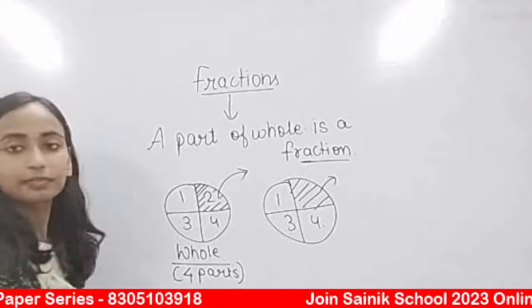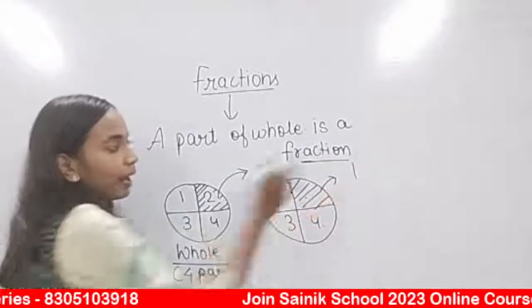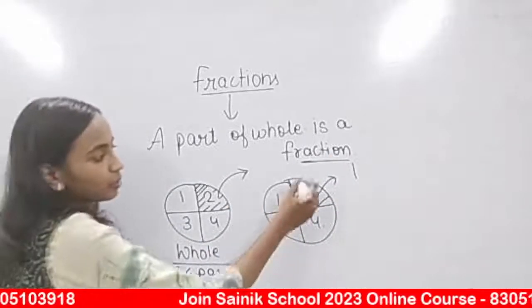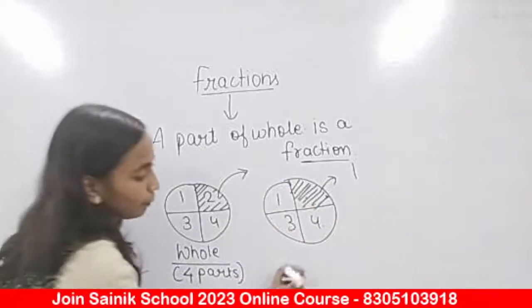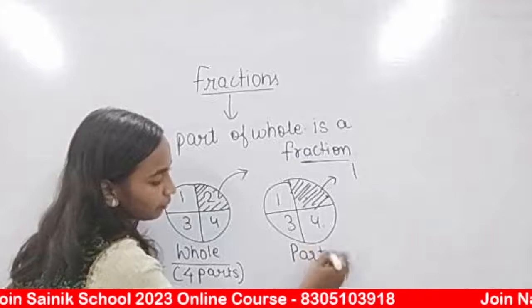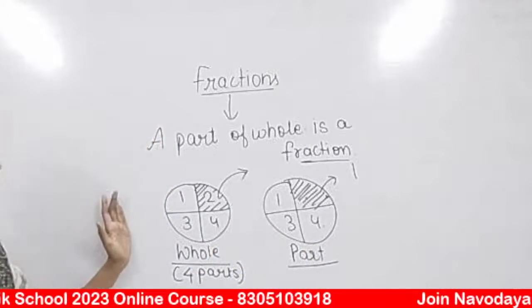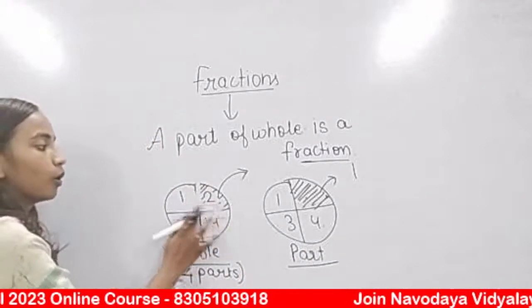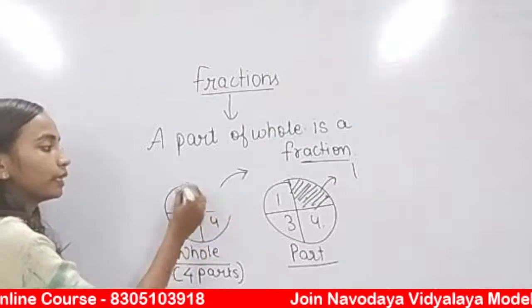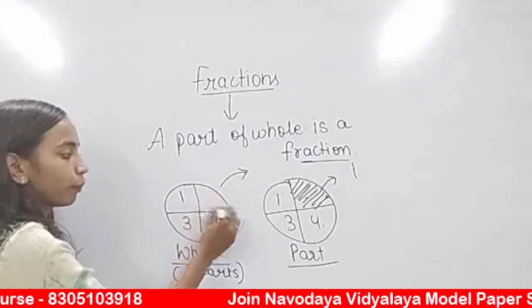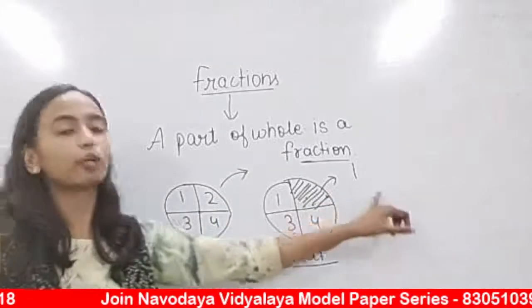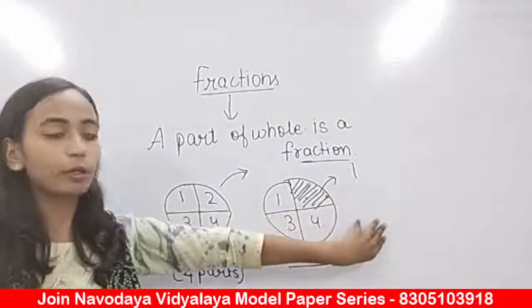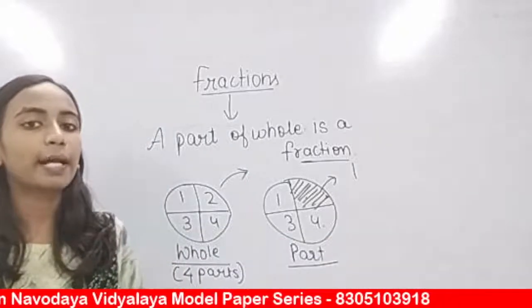Can we say Prashant took 1 part out of these 4 parts? So how will I represent the shaded area? Prashant took one part, so this is representing part. This is representing whole. Whole क्या है? Whole is the complete cake that is made up of 4 parts. But when you took one part of it, आप उसका एक part ले लेते हो. So आपने whole का एक part लिया है.